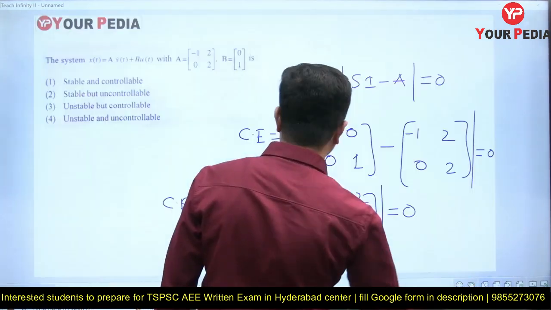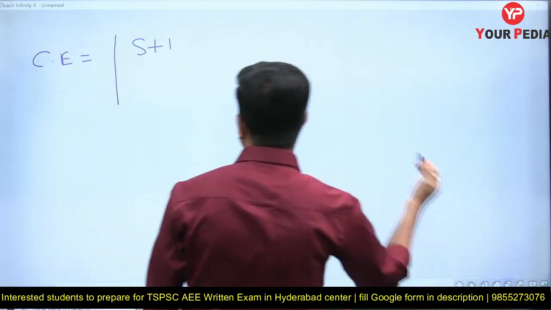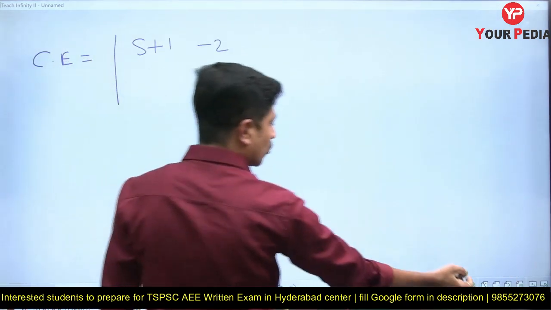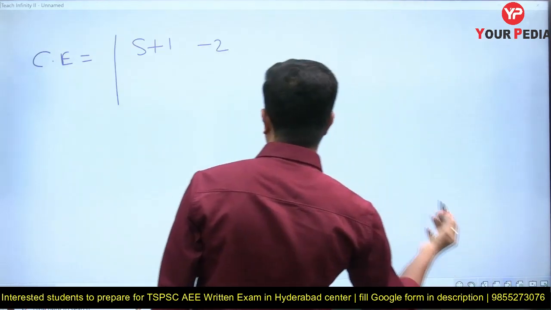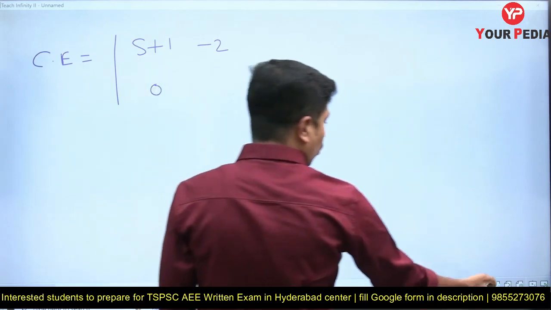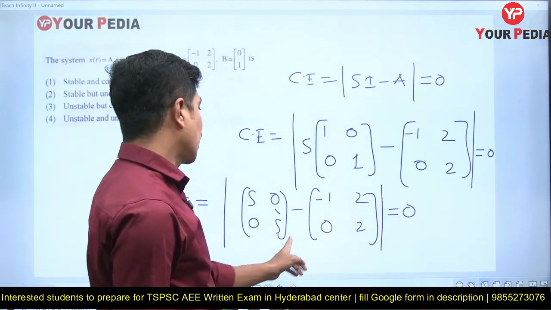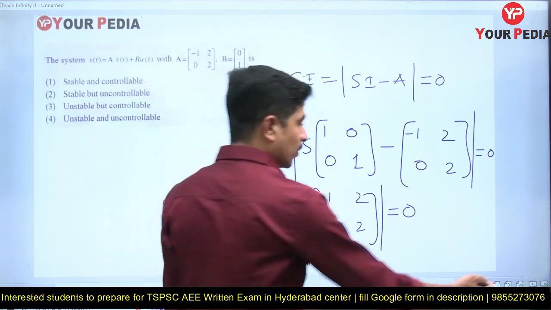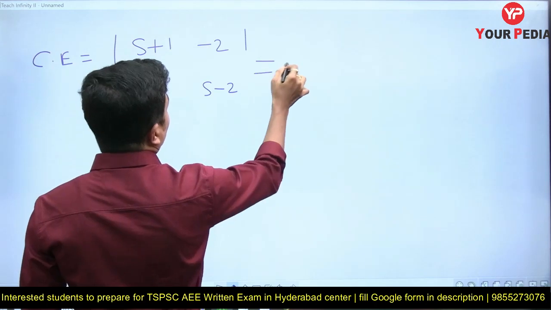The second one is 0 minus 2, which will be minus 2. The third one is 0 minus 0, which will be 0. The fourth one is s minus 2. Observe, the determinant is equal to 0.